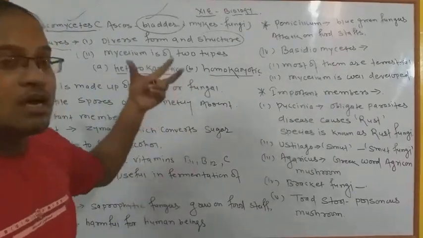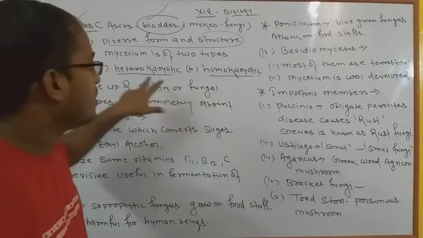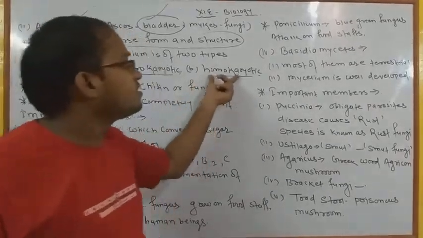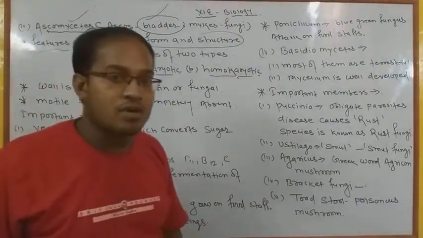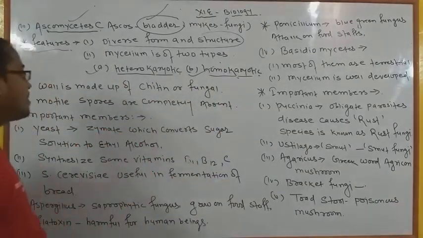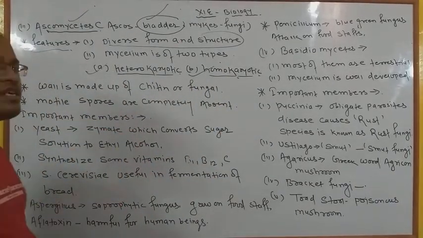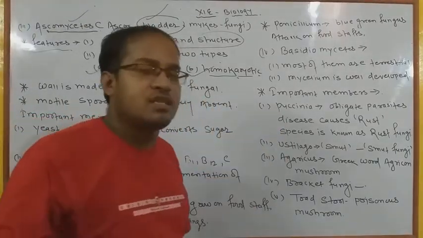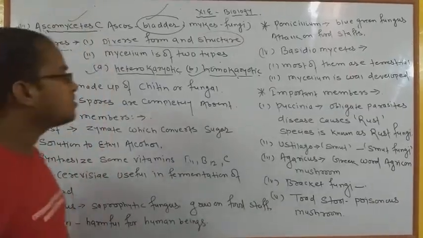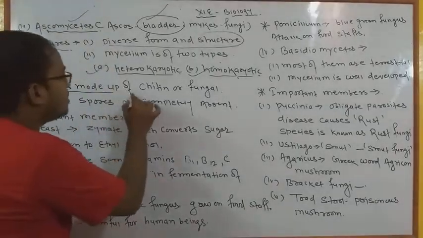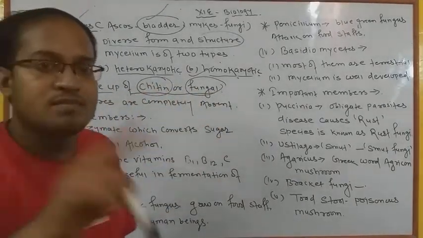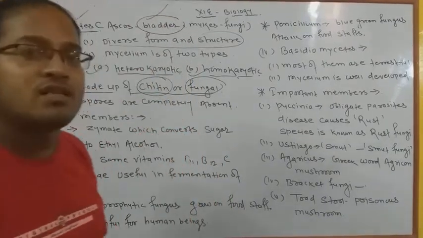It means that in the heterokaryotic type, the hyphae are generally two different types, and in the homokaryotic type, the mycelium has two same types of organisms. That is called heterokaryotic and homokaryotic. Apart from that, all the features are generally correlated with all the groups of fungi. All the features we have seen so far are almost the same in all fungi. The most important feature is that the fungal cell wall, the outer covering, is made up of chitin or fungal cellulose.